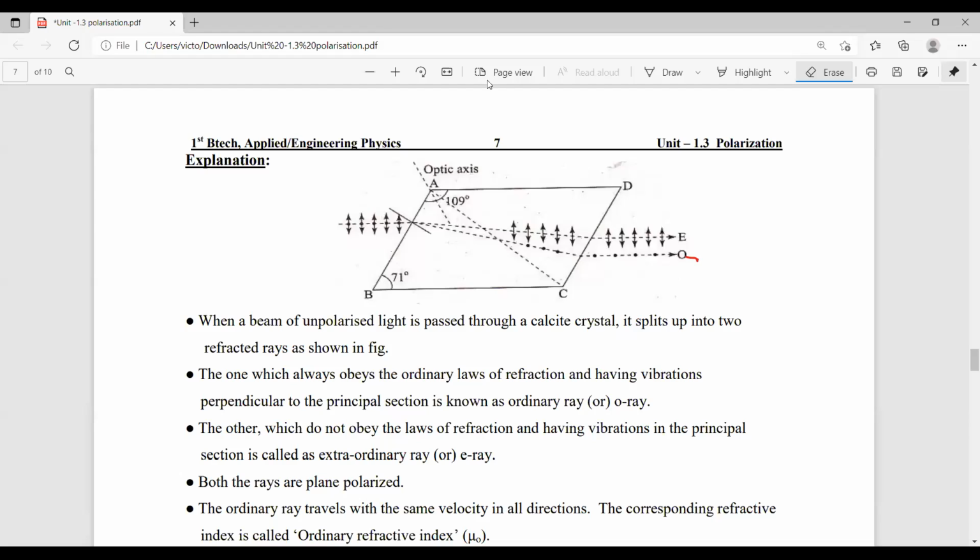This is the phenomenon of double refraction. In double refraction, both the E ray and the O ray are captured at one side of the plane, because here we cannot use any material.